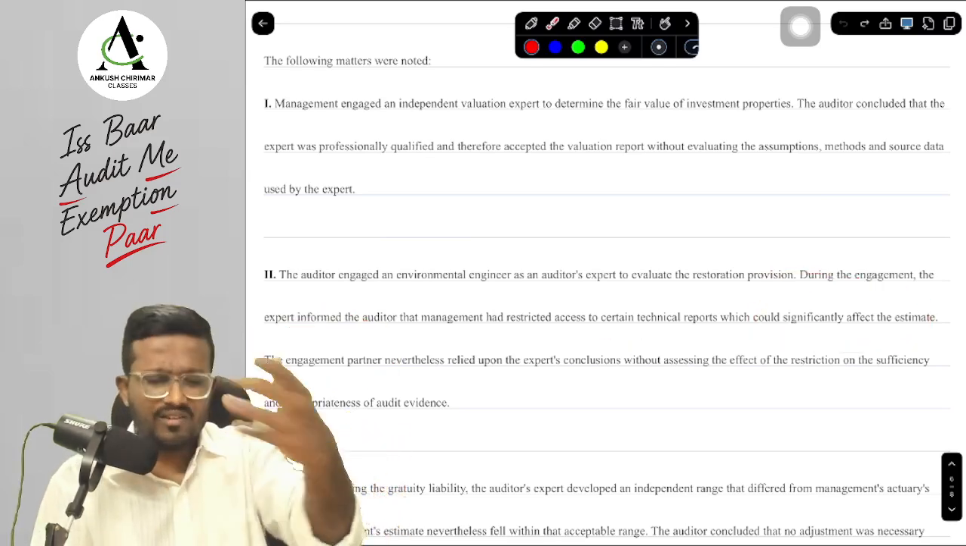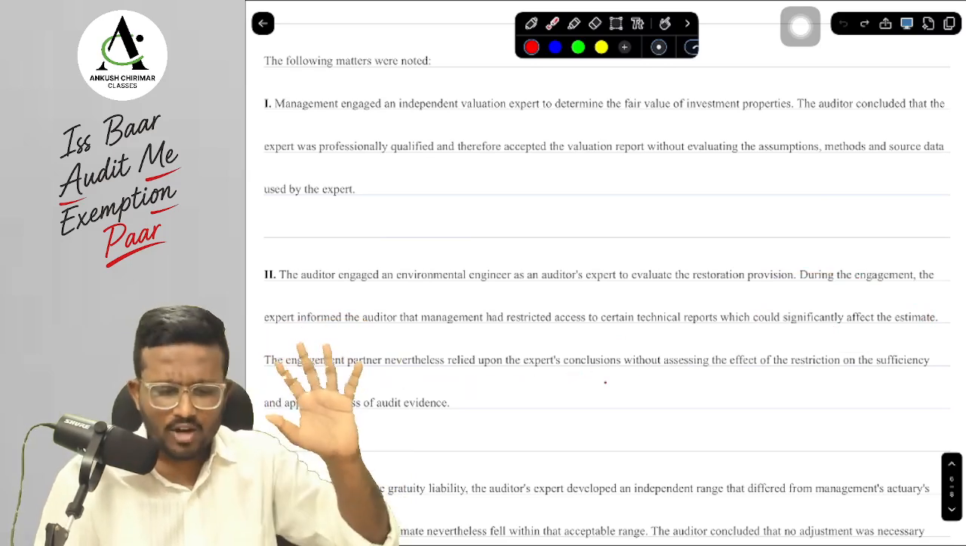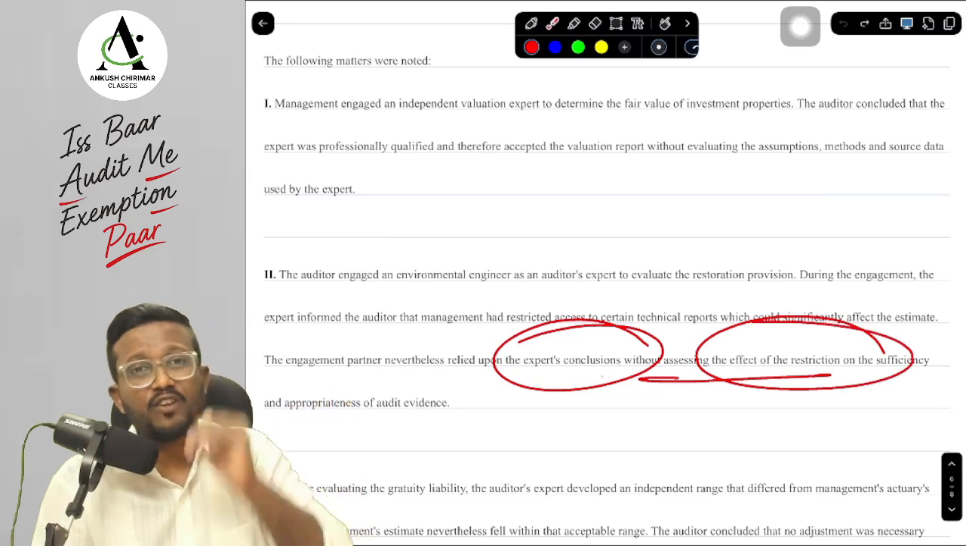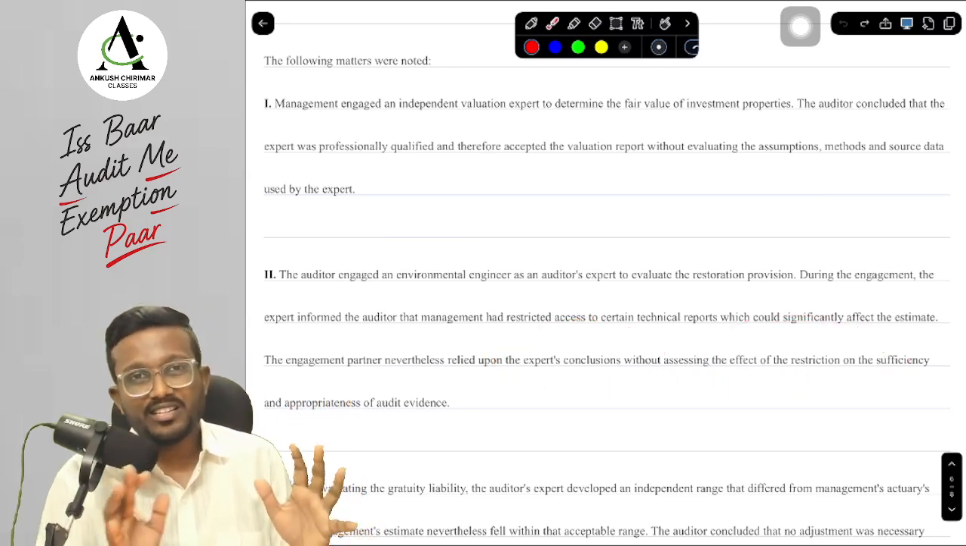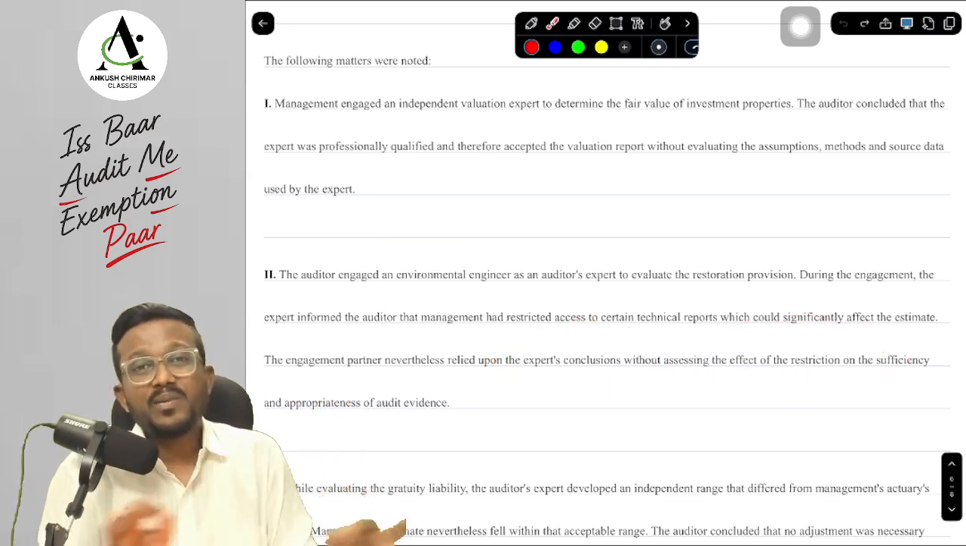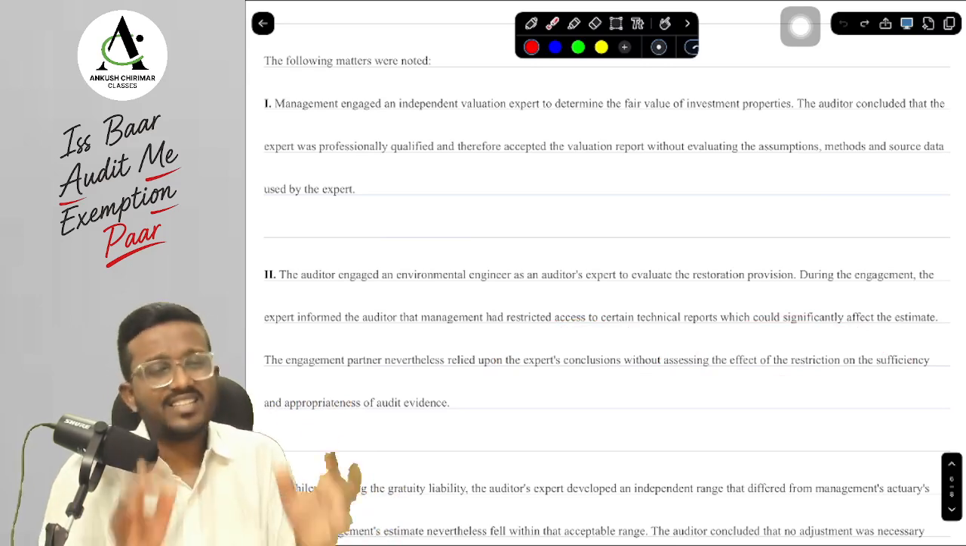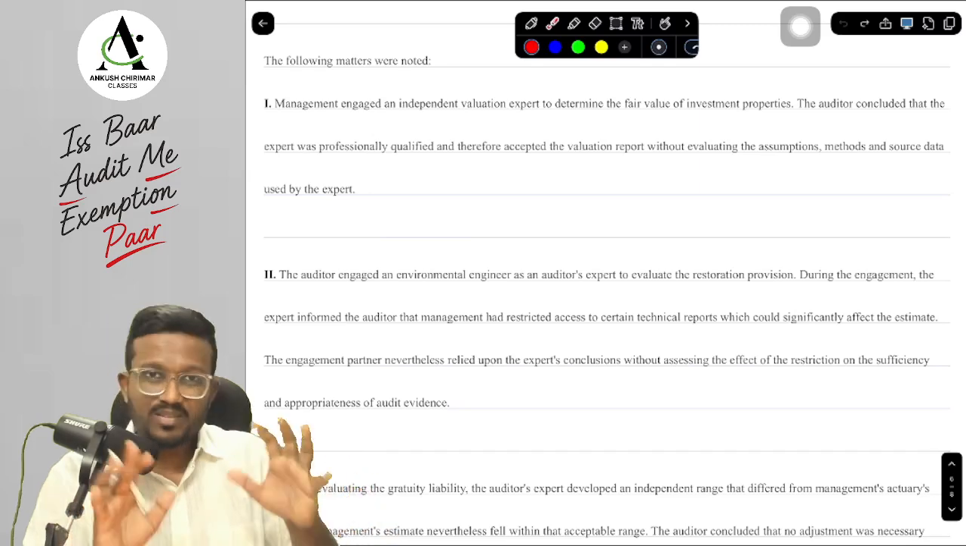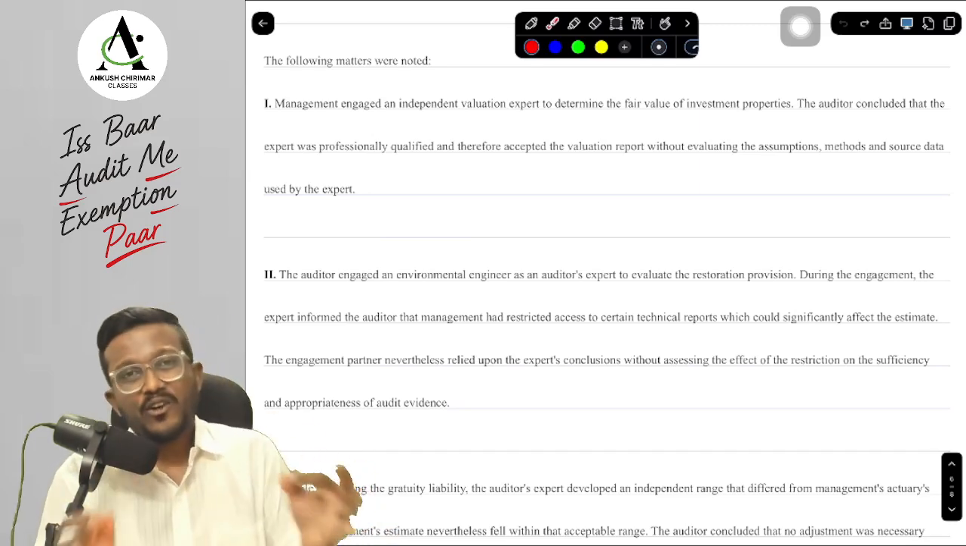The engagement partner has nevertheless relied upon the expert's conclusions without assessing the effect of the restriction, whether they were able to obtain sufficient appropriate audit evidence or not. The engagement partner has not assessed this, and has blindly relied on the expert's evaluation report. Is it correct or not? You have to tell me.